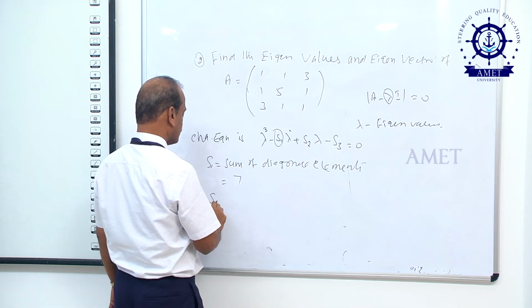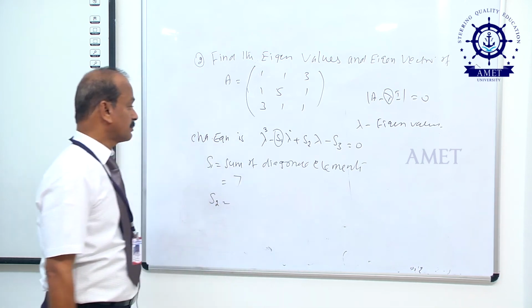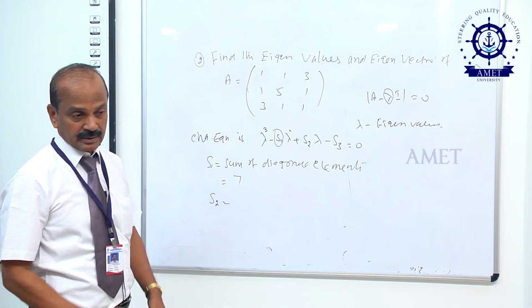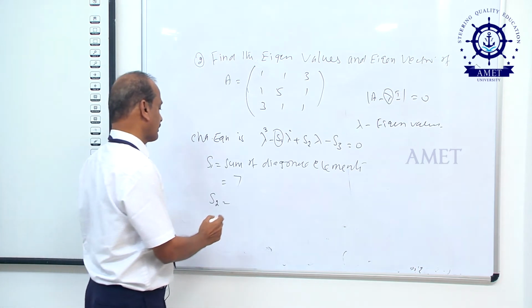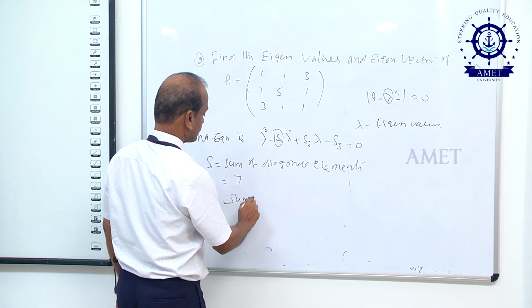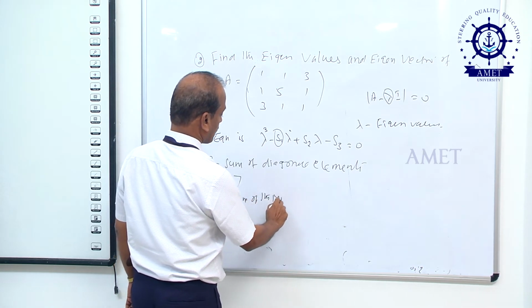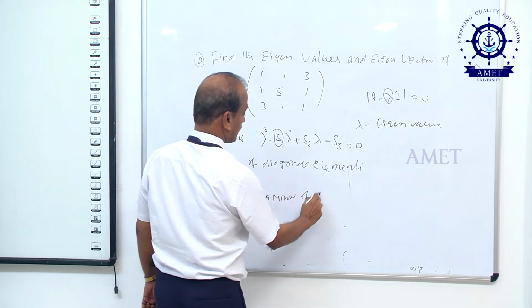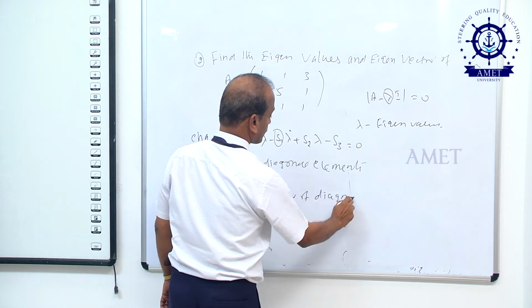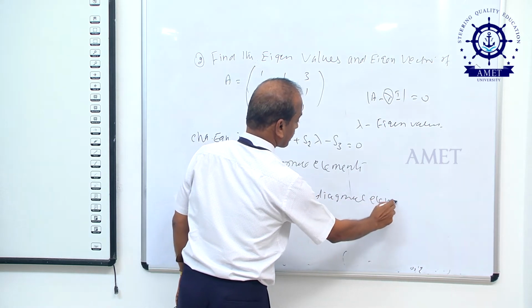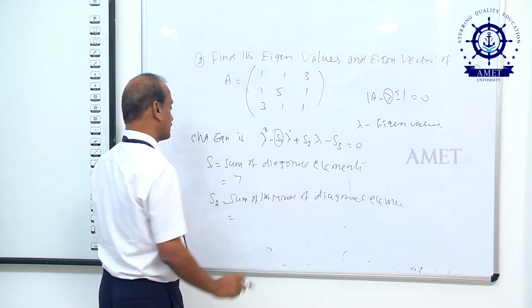What is S2? Sum of the minors of the diagonal elements. How do you find it?